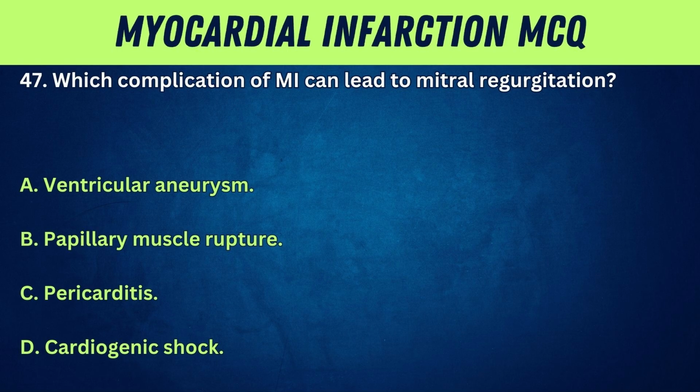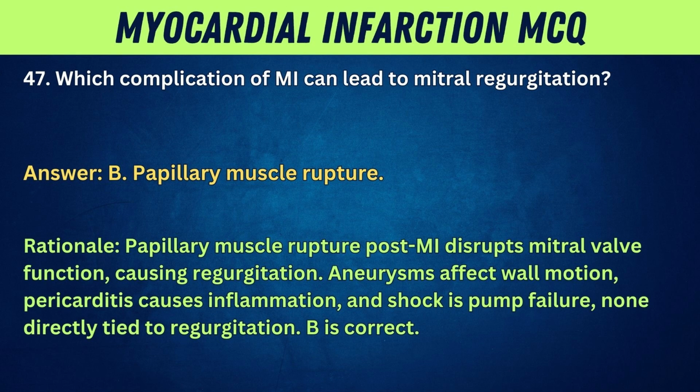47. Which complication of MI can lead to mitral regurgitation? A. Ventricular aneurysm. B. Papillary muscle rupture. C. Pericarditis. D. Cardiogenic shock. Answer: B. Papillary muscle rupture.